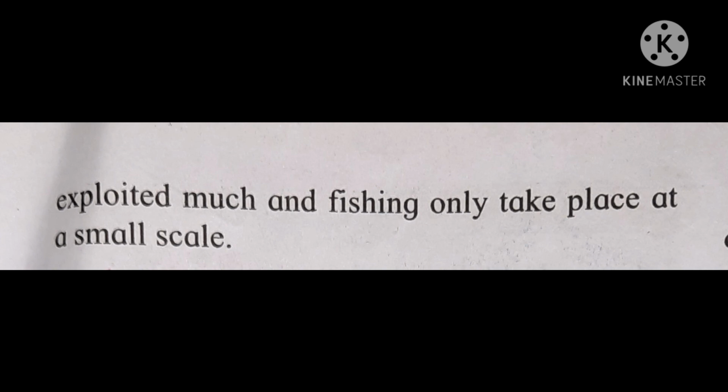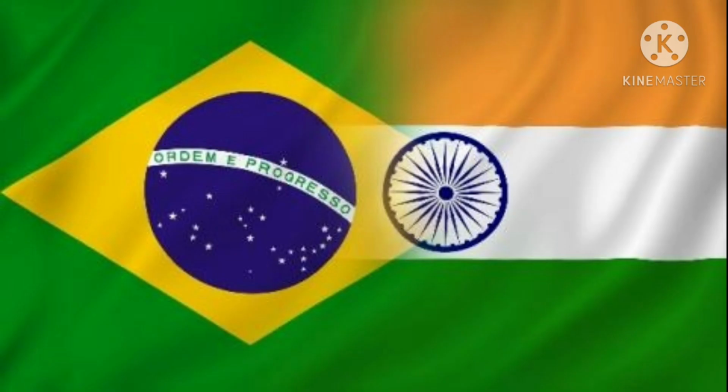Okay. Children, today we stop here. I hope you understood whatever I explained today. Today we came to understand primary activities of Brazil like agriculture, mining and fishing. The next class we will study primary activities of India. Complete your assignment.